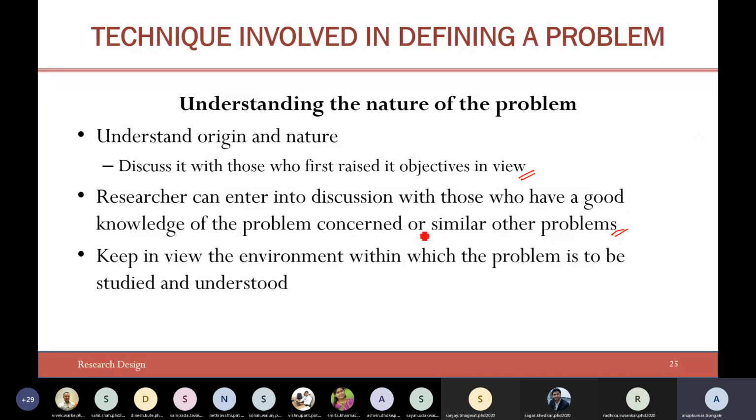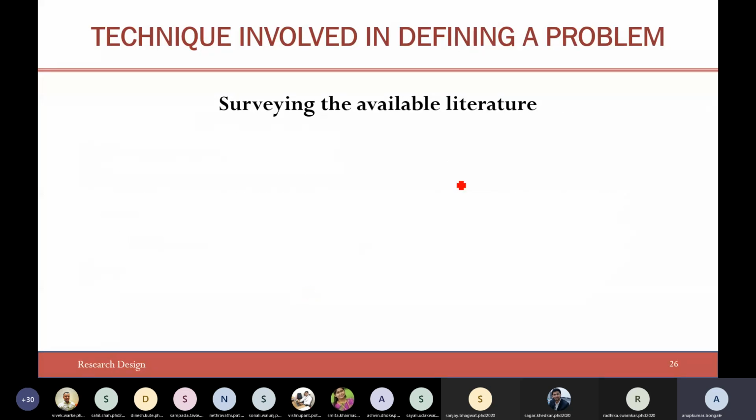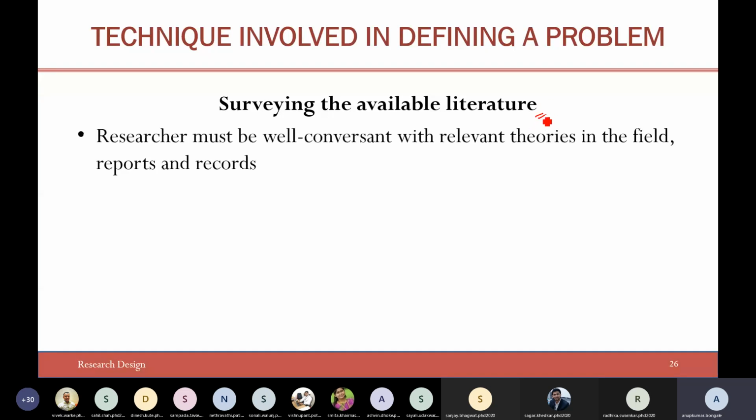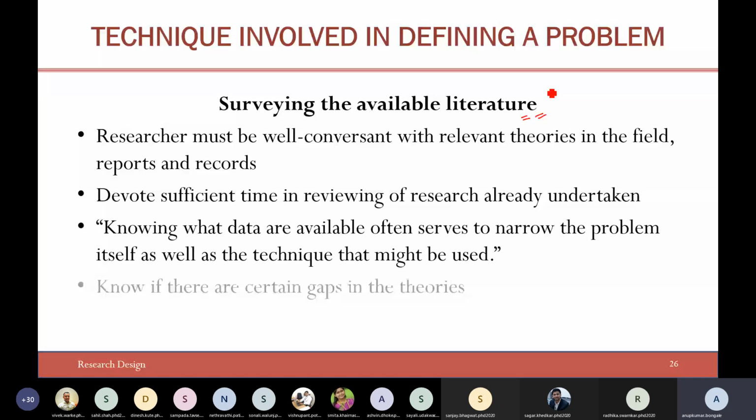Keep in view the environment within which the problem is to be studied and understood. And surveying the available literature. Of course, there are so many different ways in which you can perform the survey. I think in future sessions, some other faculty will take detailed sessions on carrying out literature survey, how to document it, and so on. But you should spend sufficient time in carrying out the literature review also.